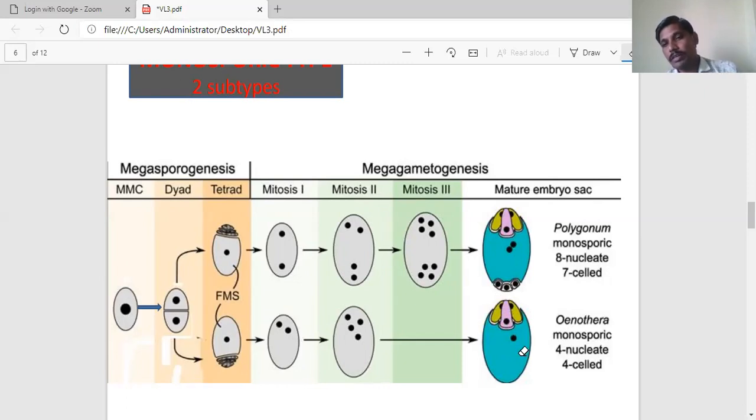What is the important feature of this Oenothera embryo sac? In the Oenothera type, the absence of antipodal cells. This is the characteristic feature of Oenothera. And moreover, only a haploid secondary nucleus is present in the embryo sac. So this is the monosporic type.